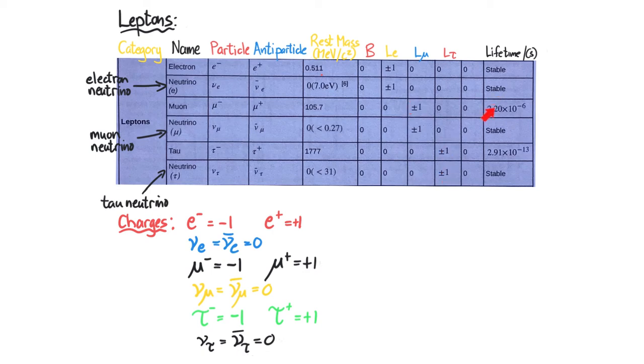And we can see that as the leptons get heavier, they become way more unstable. The lifetime of a muon is only 2.2 times 10 to the -6 seconds, whereas the heavier tau is 2.91 times 10 to the -13 seconds, which is a much, much shorter lifetime.